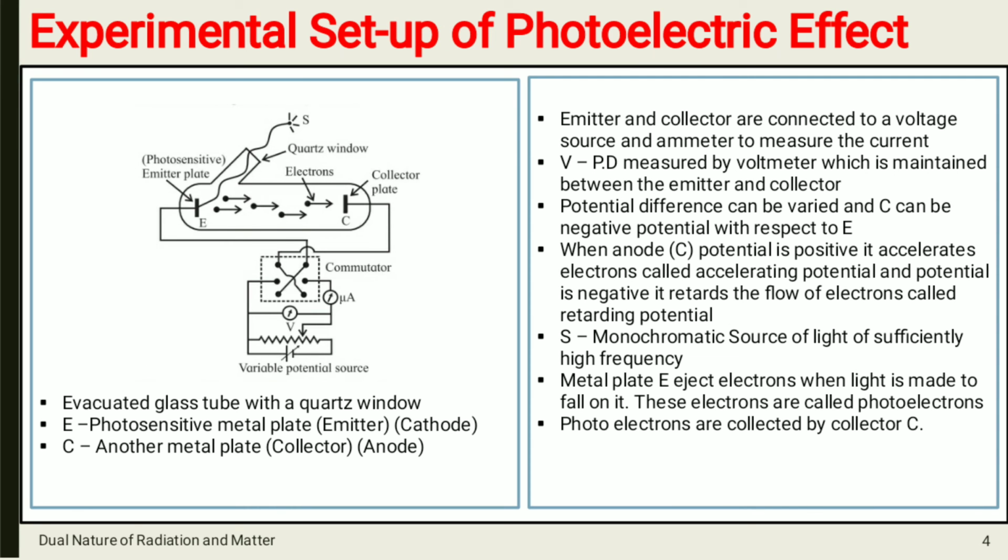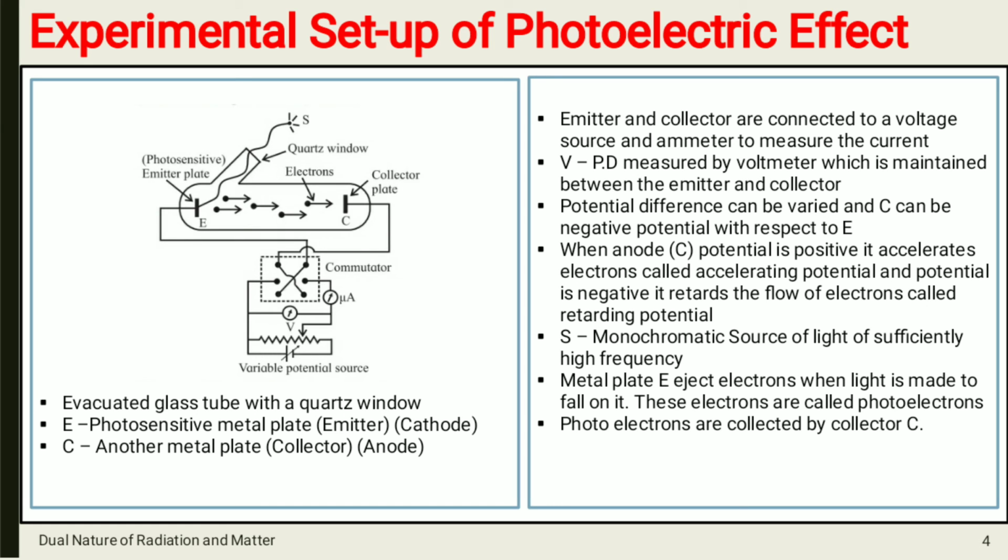So experiment कैसे होगा? That is, there is one evacuated glass tube with quartz window. Window किसके लिए है? To make light incident on plate E. E is the emitter, that is a photosensitive metal plate, and E is the cathode.